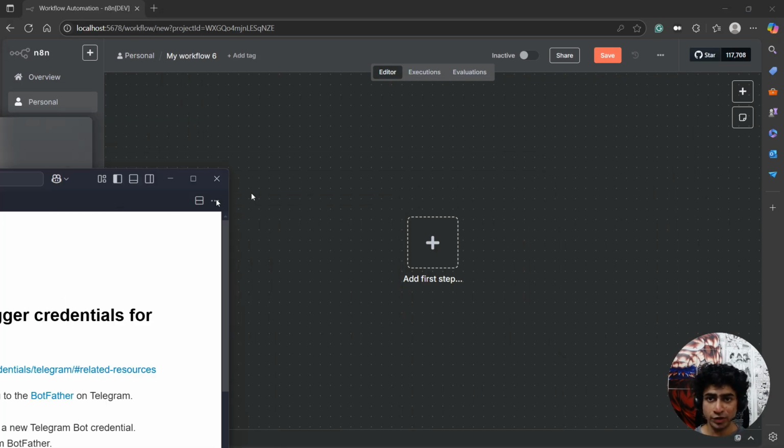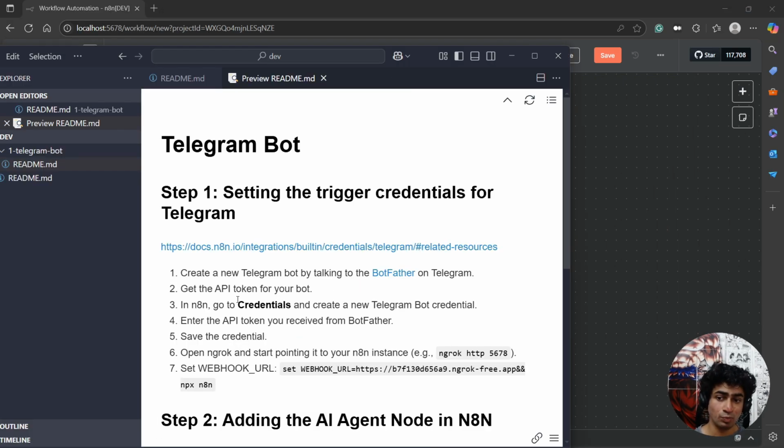The first thing that we are going to do is obviously build a new Telegram bot. So to build a new Telegram bot, you first of all need to have a Telegram account. I'm hoping that you can easily do it on your own. I don't need to show you. Just go to Telegram, download Telegram, and create a new account.